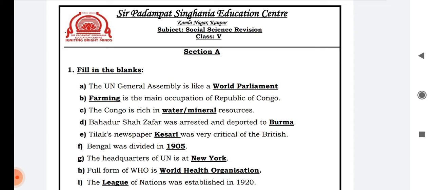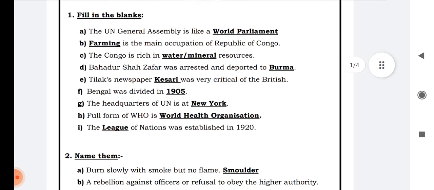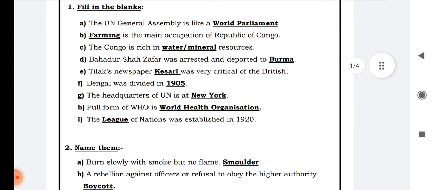Number B. Farming. Farming is the main occupation of the Republic of Congo. When we say farming, it means that in Congo, farming is the main occupation of the people who are working in the Republic DRC.